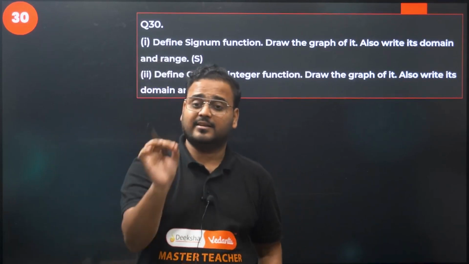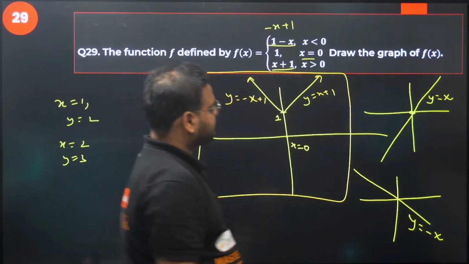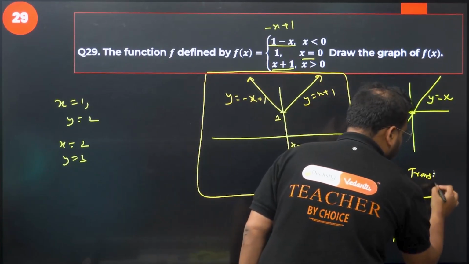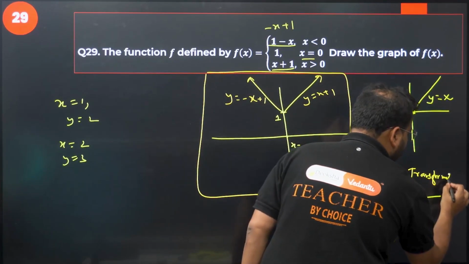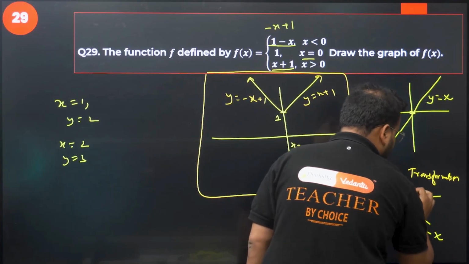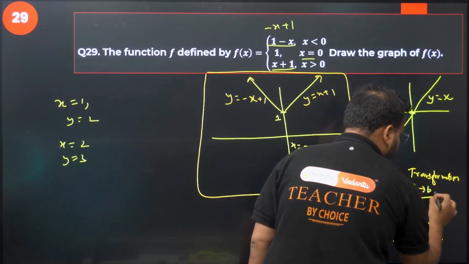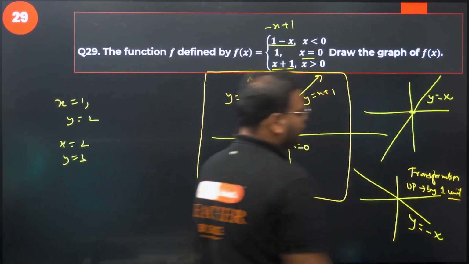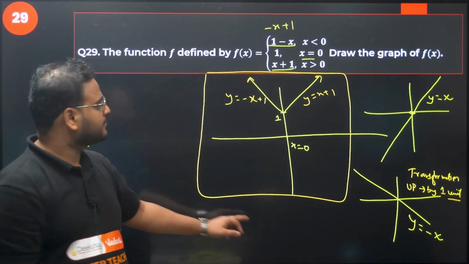Just write it there. Write there transformation, okay? You have to write there. Transformation. What is that? Up by 1 unit in both the cases. Okay.